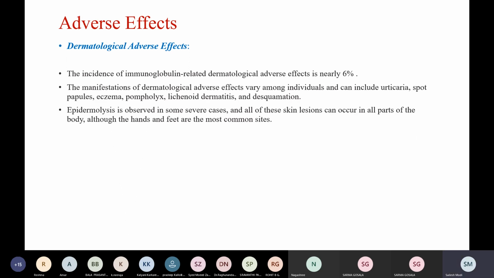Coming to the dermatological adverse effects, the incidence is nearly 6%. The manifestation of dermatological adverse effects varies among individuals and can include urticaria, spot papules, eczema, pompholyx, lichenoid dermatitis, and desquamation. Epidermolysis is observed in some severe cases, and all of these skin lesions can occur in all parts of the body, although the hands and feet are the most common sites.